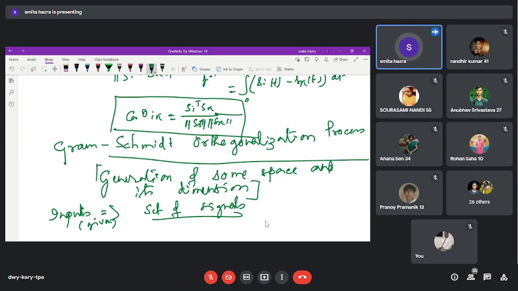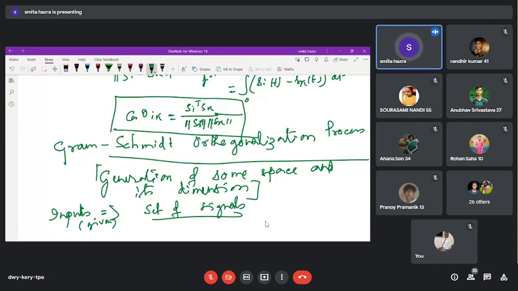Now let us see how we can define this space, or how the thing is just the reverse. Initially, we are defining a space. First, we search for a space or a location where I will draw. Suppose I want to draw a picture. Then first I want to take a piece of paper, or search for some space. It may be on a wall or on the floor. That means I need some space where I can draw. Then I start to draw. Here the thing is different. The set of signals, that means what you have to draw, is given to you. You have to define the space with respect to that.